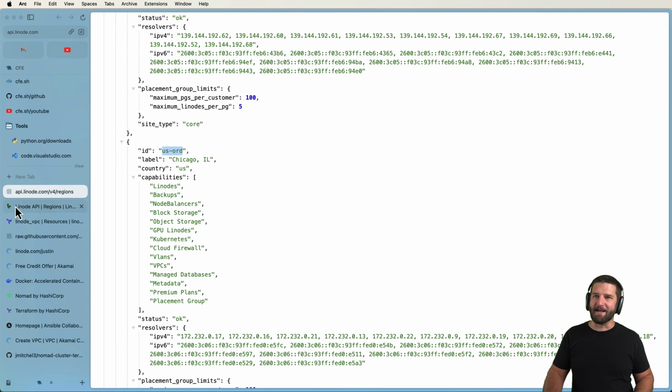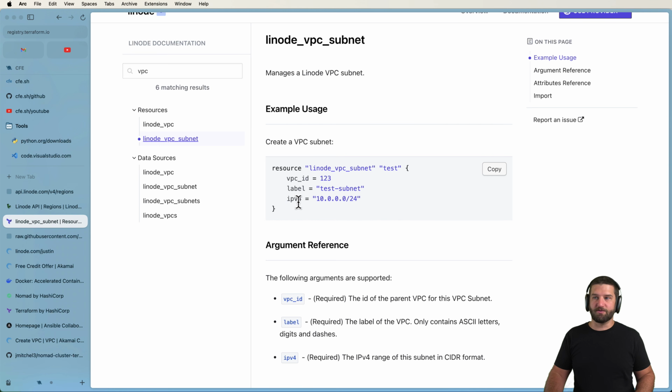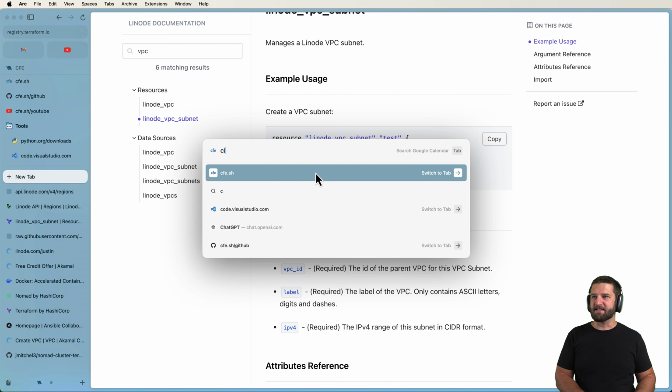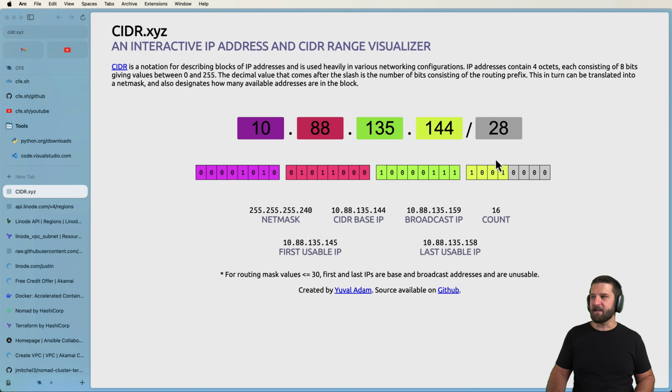So if we go back into the docs once again, we can see there's a VPC subnet. This we could use all of the default values for as well. Definitely take a look at how IP address works for your use case. If you need more IP address numbers in your case, you can definitely take a look at how that's done. I think cidr.xyz is a really good one. On cidr.xyz, you can see the various IP addresses that you might want to use.